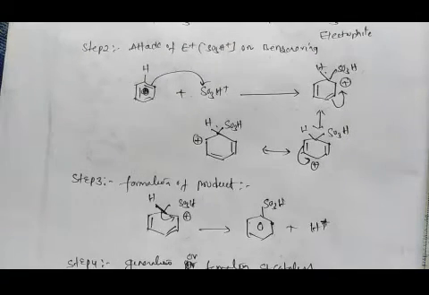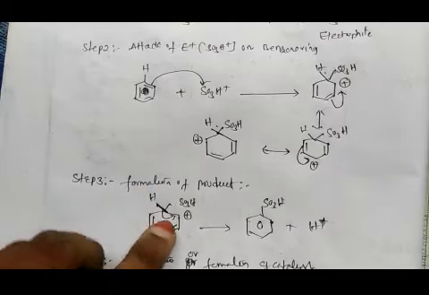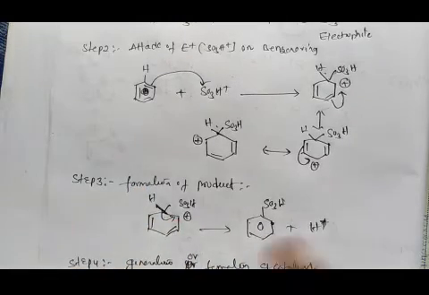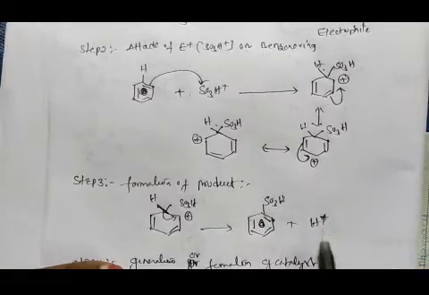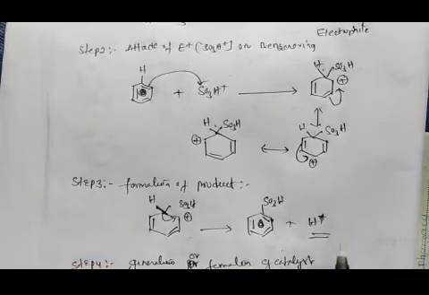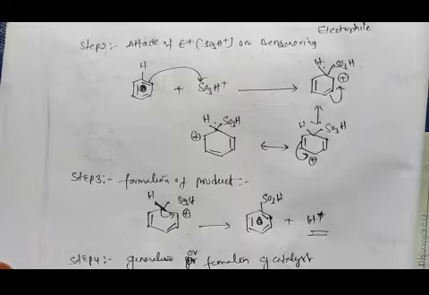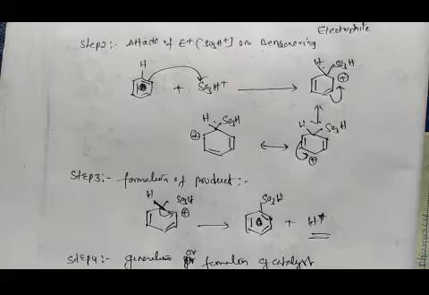I am explaining again. The electrons in the C-H bond of the carbon attached to the electrophile will shift to the positive charge carbon and we will get a double bond here. Instead of one, it is better to represent it like this, and the proton will be abstracted. This proton interacts in the fourth step. The proton will interact with the HSO4 minus and we will get H2SO4. This way we regenerate the catalyst.